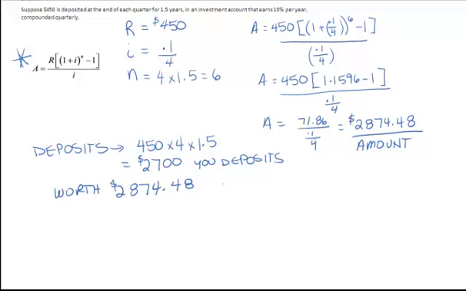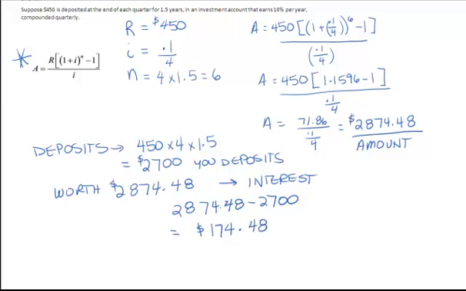And where that difference comes in is in the amount of the interest. You've earned interest on your deposit. So the value of the interest, you will subtract these two values here, and you'll get the amount of interest that you earned on your money. So the interest that you earned in 1.5 years on your deposits is $174.48. And this is how you'll calculate the amount, the value of your annuity, and your interest.